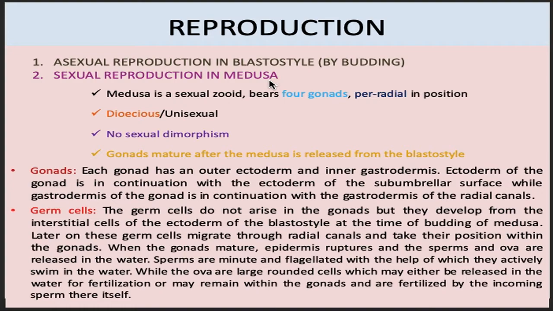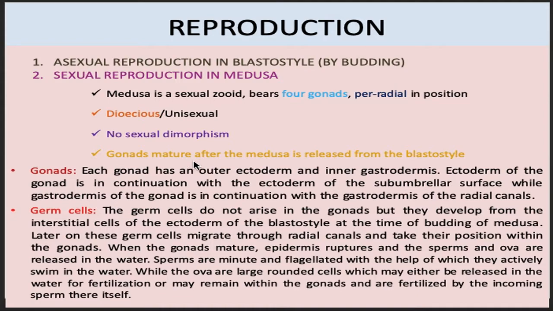The medusae are unisexual, or we can say dioecious in nature, which means that male medusae and female medusae are different, separate organisms. But we cannot identify that this medusa is male and this medusa is female, or we can say sexual dimorphism in Obelia medusae is absent.